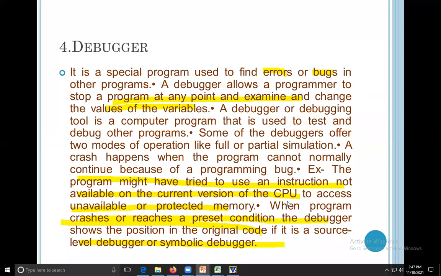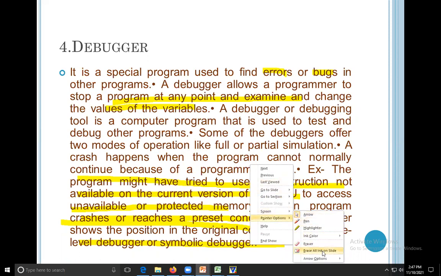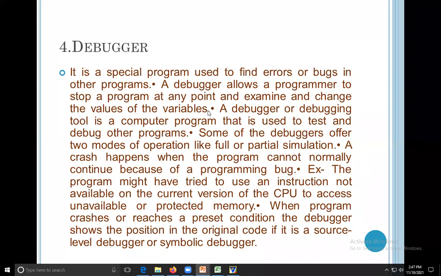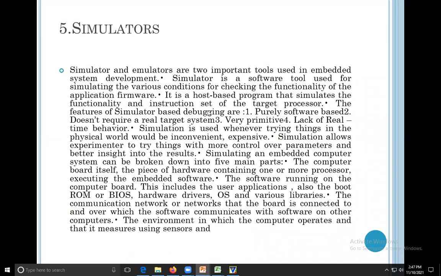Next it contains a compiler or interpreter which converts your program into machine code. And the third part is a debugger, a program which shows the errors present in the program. The next is a simulator.